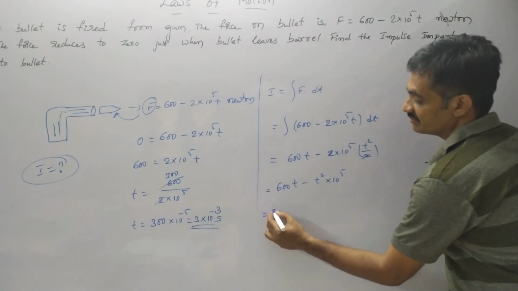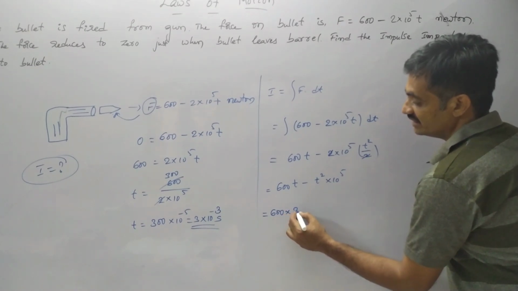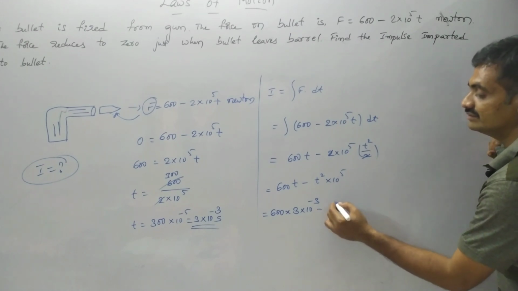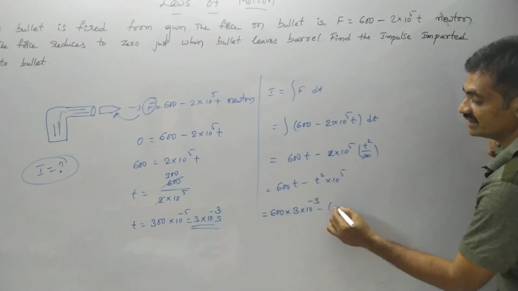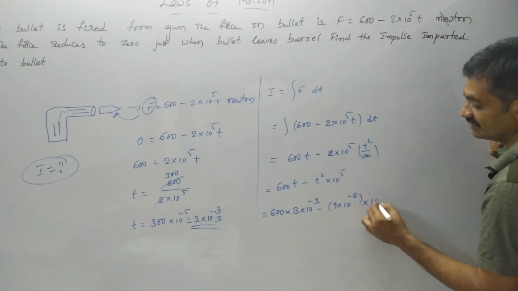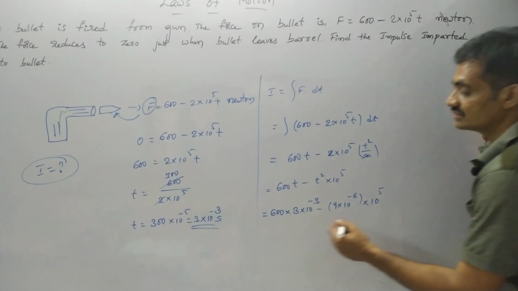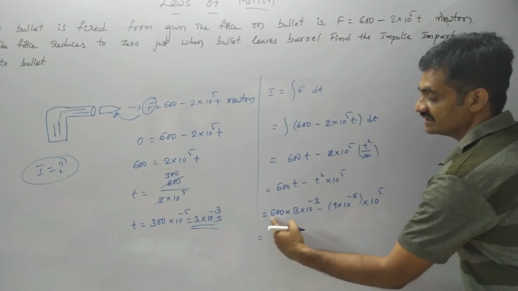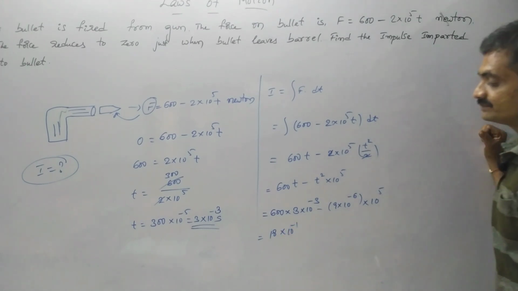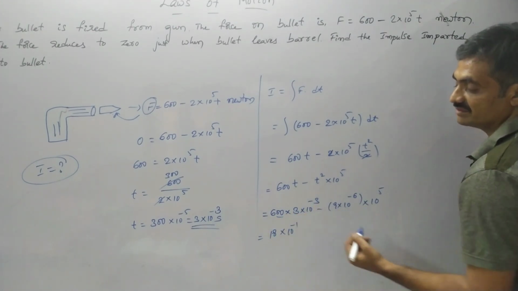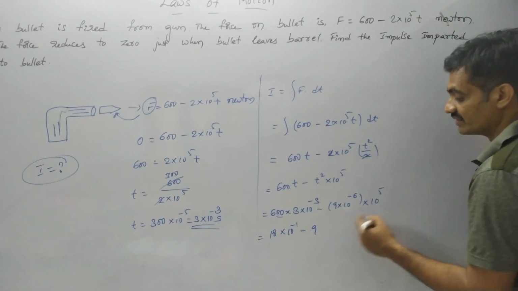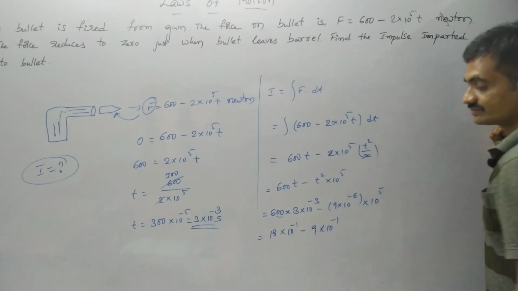So based on that, we can represent it as 600 into 3 into 10 to the power of minus 3, minus 3 into 10 to the power of minus 3 whole square, nothing but 9 into 10 to the power of minus 6, into 10 to the power of 5. So we can represent it as 6 threes are 18, 18 into 10 to the power of minus 1, because plus 2 minus 3, nothing but minus 1, minus 9 into minus 6 plus 5, nothing but minus 1.